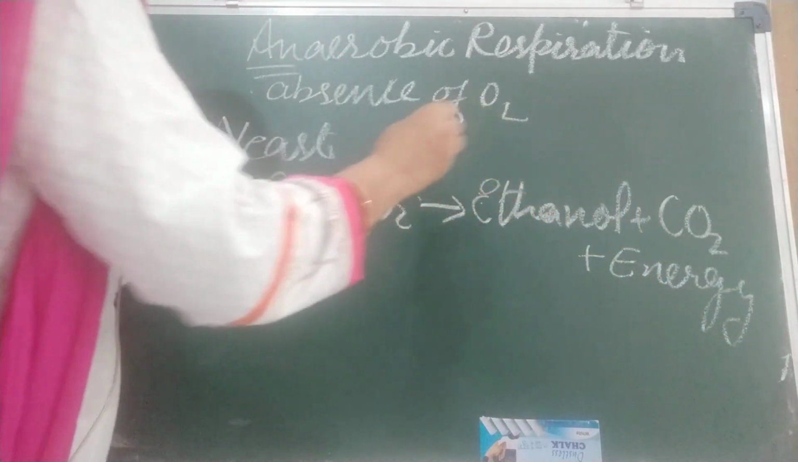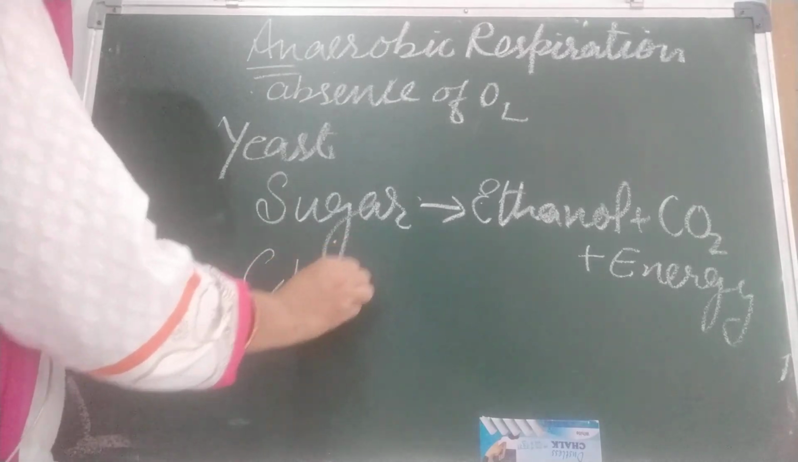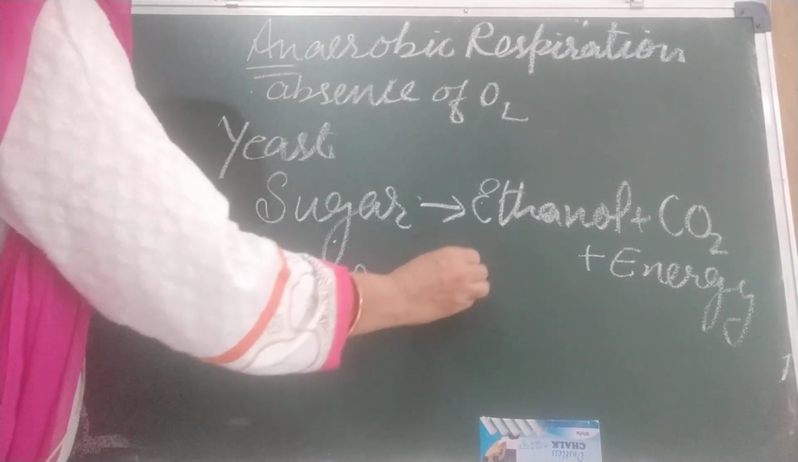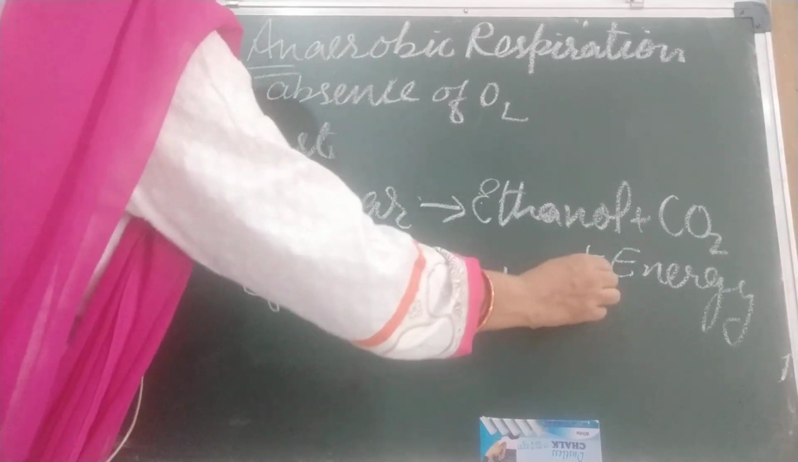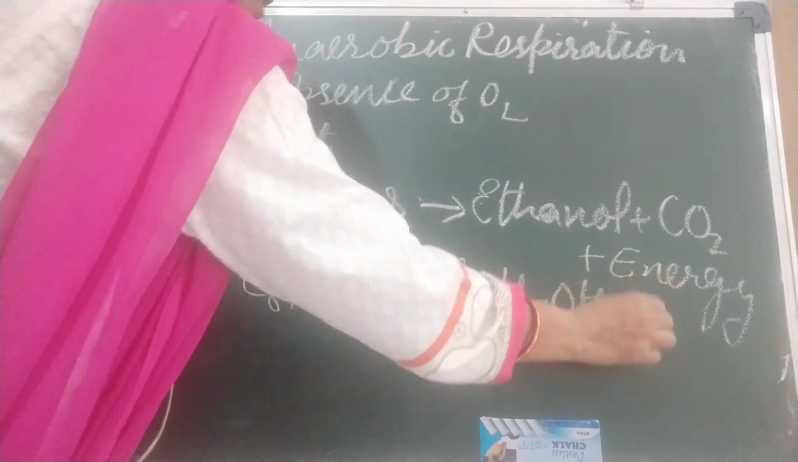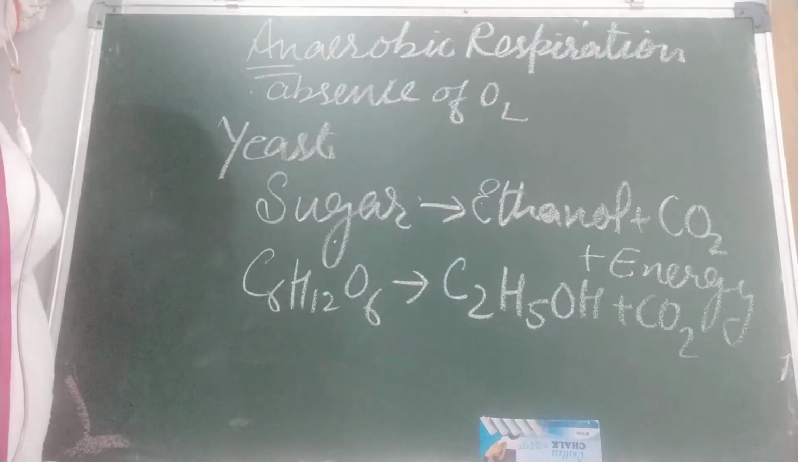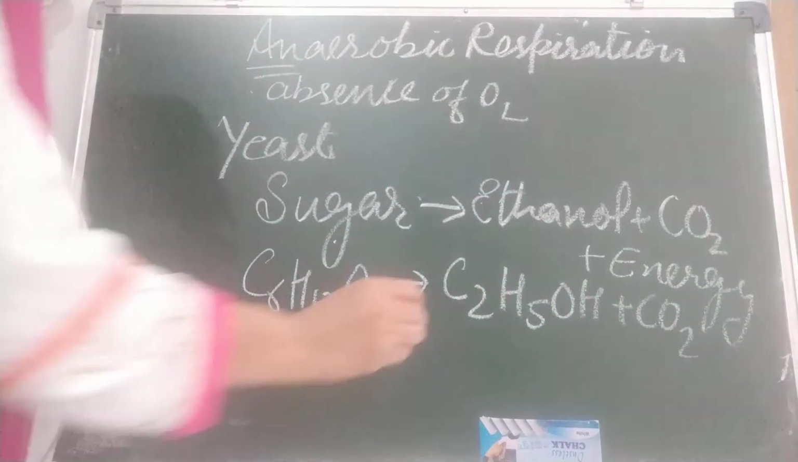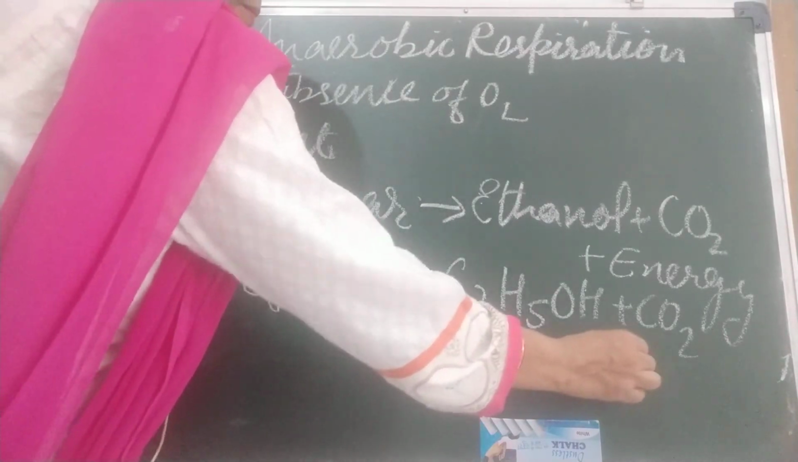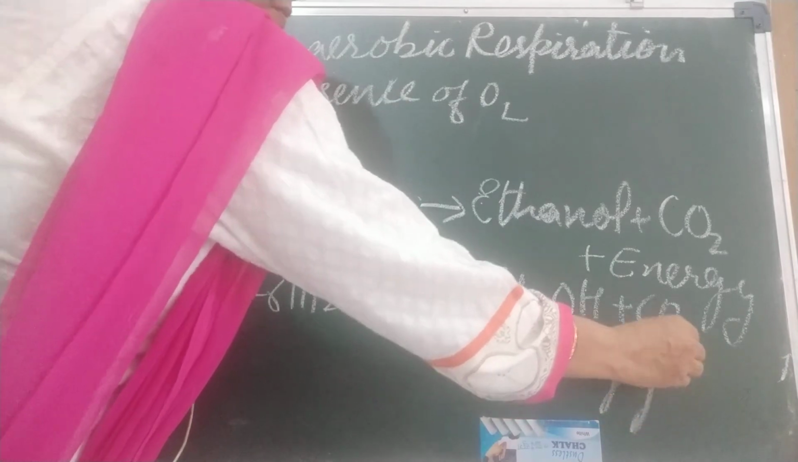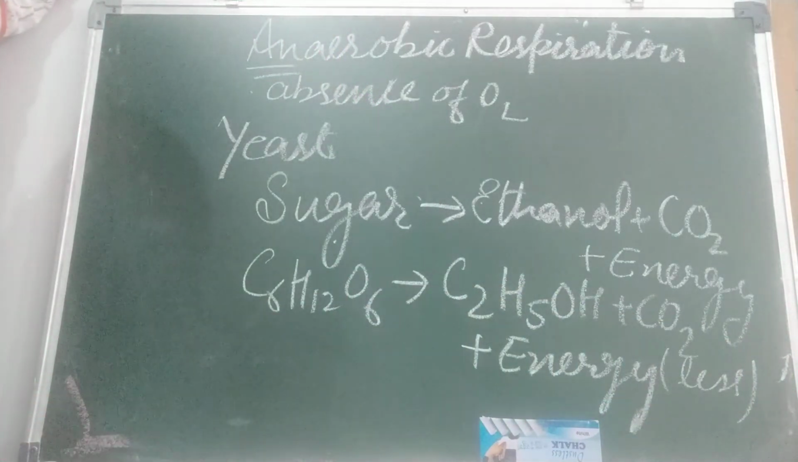Okay. If we write the formula, C6H12O6 breaks down, and the formula of ethanol is C2H5OH. Carbon dioxide would be formed and energy. So this is anaerobic respiration. The energy that comes out would be in less amount. So anaerobic respiration is clear, children.